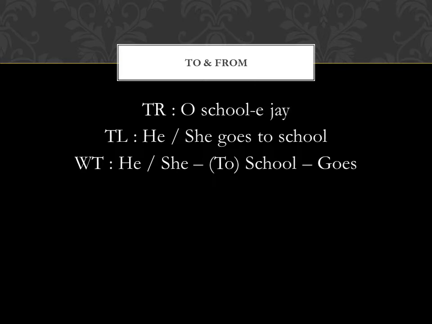And if it ends in a vowel, like Delhi or Kolkata or Bari, then you can drop the a. It has something to do with how the word sounds with the suffix. But just as a rule of thumb, you can add the suffix a if the word has a consonant at the end, and you can drop the suffix a if the word doesn't have a consonant at the end of it, or the word has a vowel at the end of it. Okay, so o school jai means he or she goes to school, and the a at the end of the school signals that this is the place to which you are going.